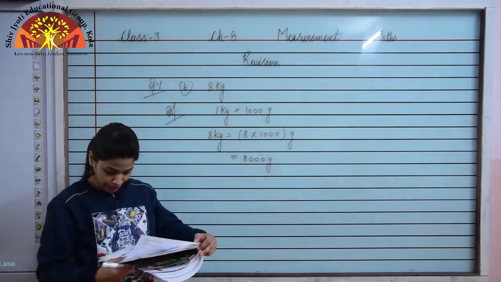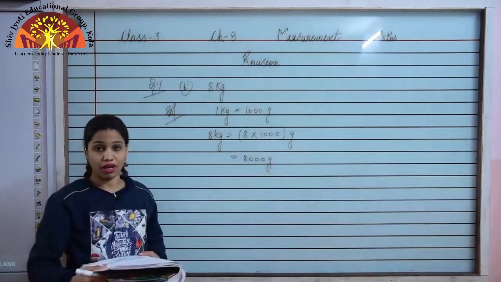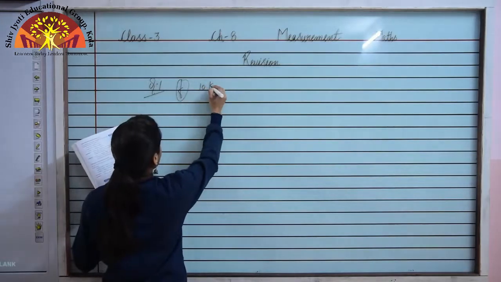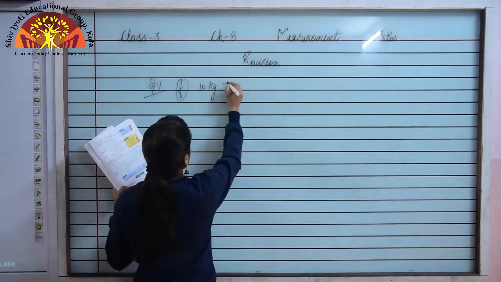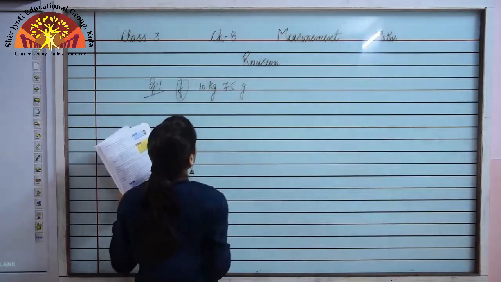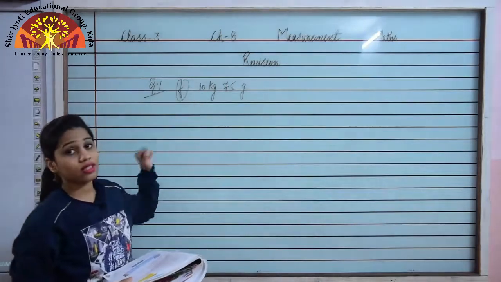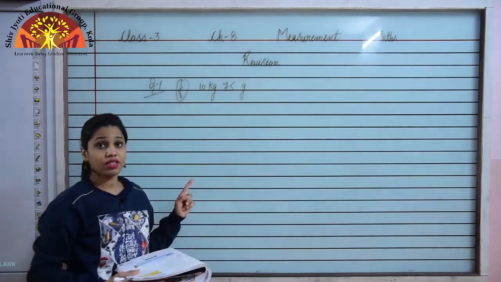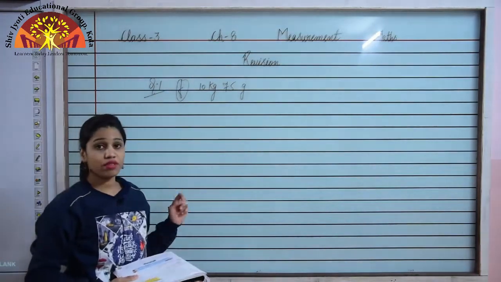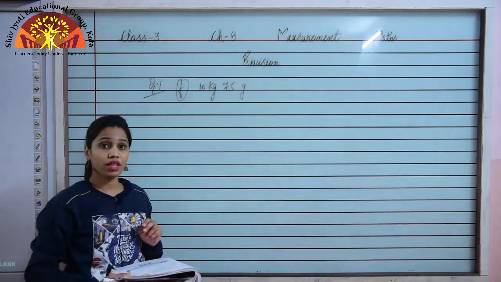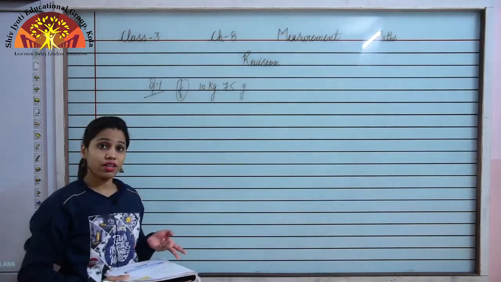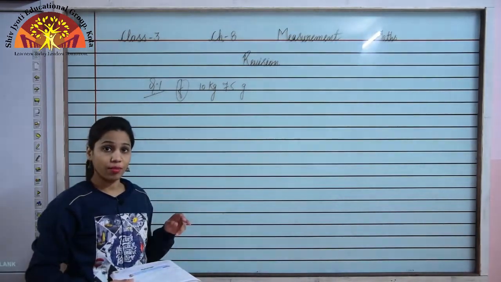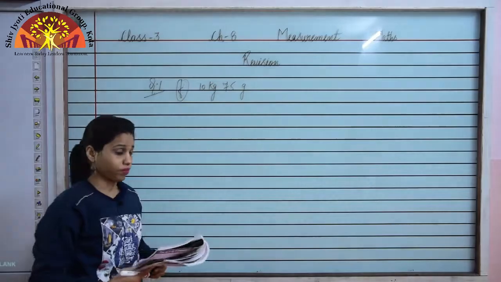Now let us quickly take F part. F part is 10 kg 75 gram. Here we have to convert this into gram. We have 10 in kg and 75 in gram. Since 75 is already in gram, no need of converting it because it is already given in gram. We are going to convert first of all 10 kg into gram and then add 75 to it.